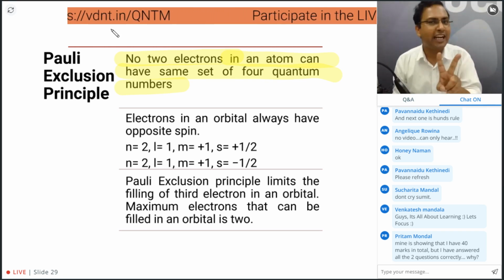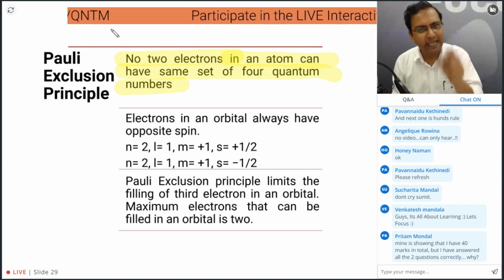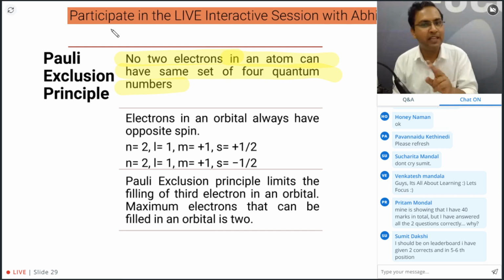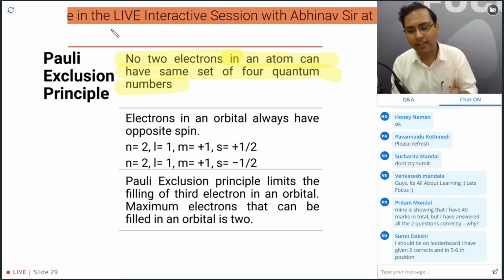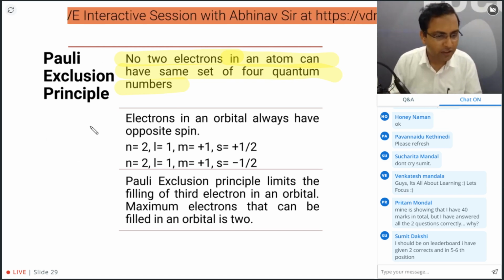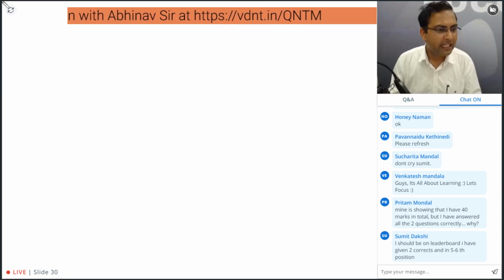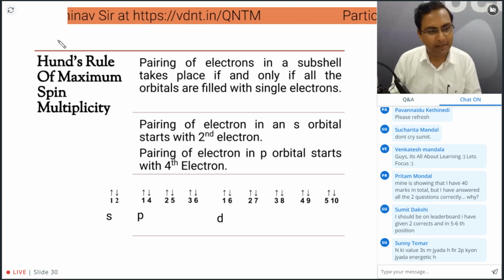Even if there are two electrons present in the same orbital, they will have opposite spins. One will have plus half and the other will have minus half. So this is what the Pauli exclusion principle says.